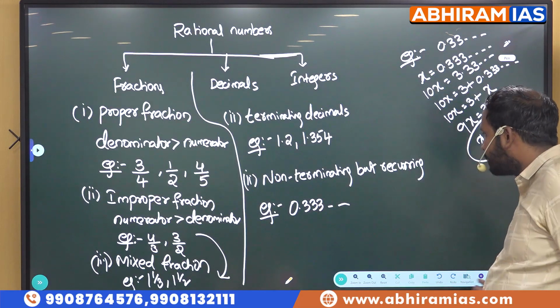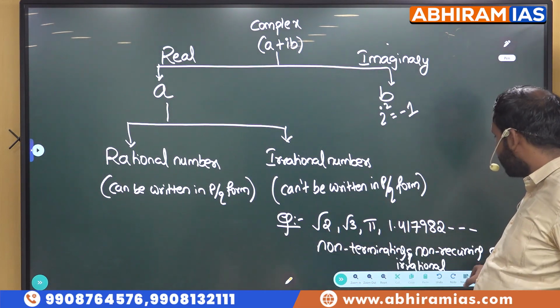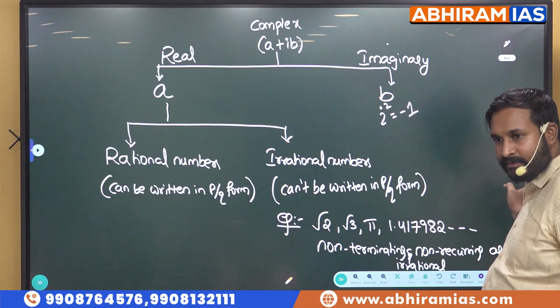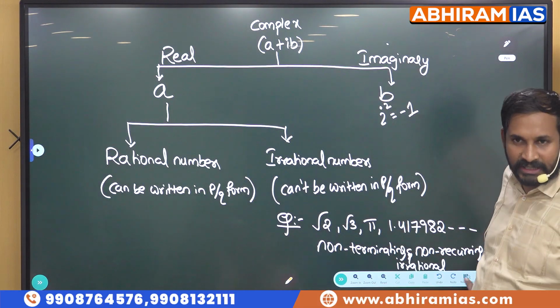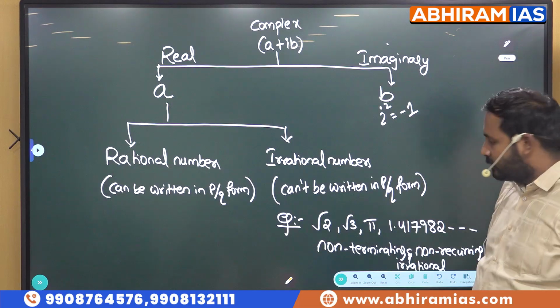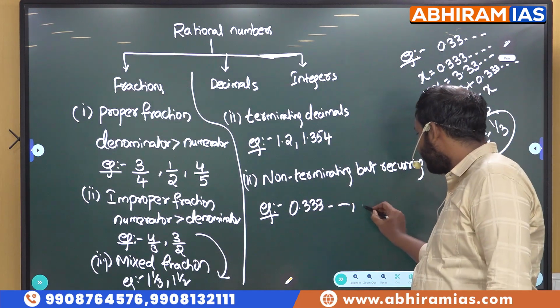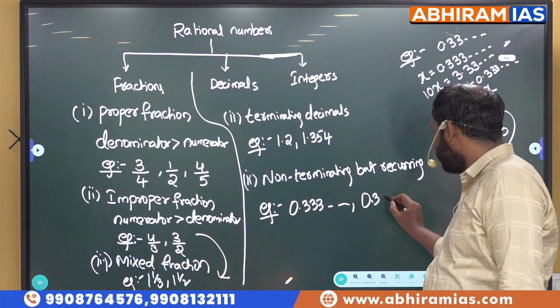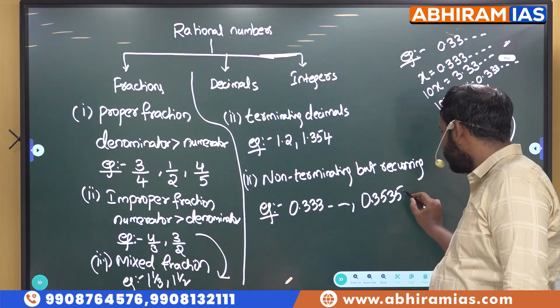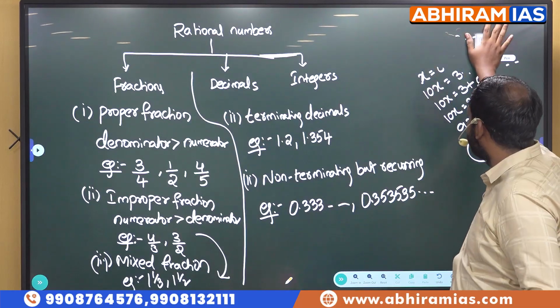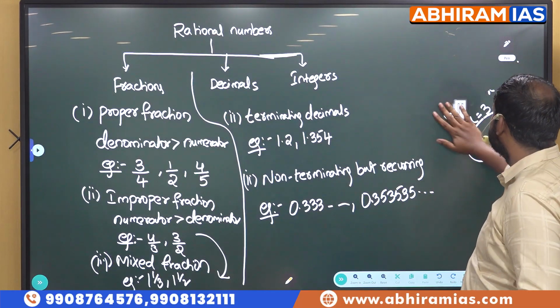Earlier we have written, please observe here, non-terminating and non-recurring. See, these are all irrational numbers. Why? Because they are not even terminating and they are not even recurring. So these are irrational numbers. Now 0.353535. This one is also a rational number. Why? Because what is recurring here?